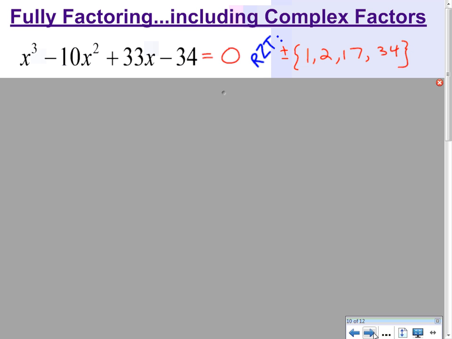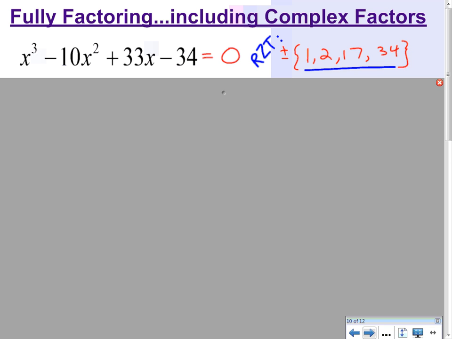Now, let's really fully factor, including complex factors, including everything. Let's factor this whole entire thing. The fundamental theorem of algebra says everything can be factored, just takes some work. So let's go. I got x cubed minus 10x squared plus 33x minus 34. I'm going to set it equal to 0. The rational zero test tells me that these are all the possible rational zeros.